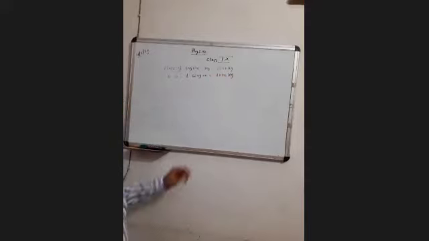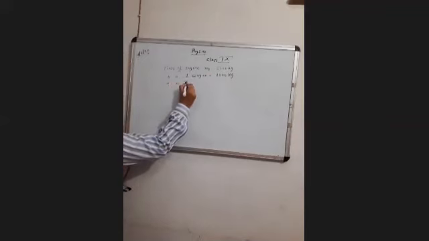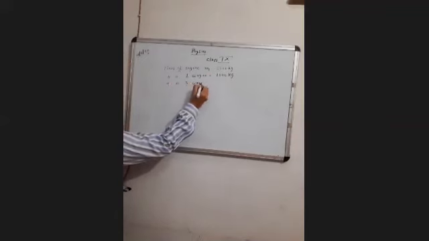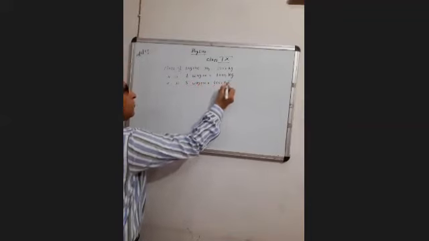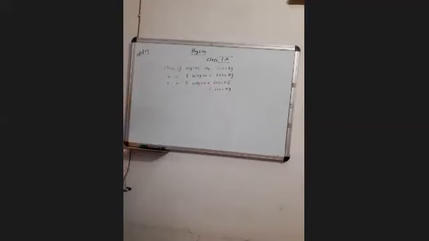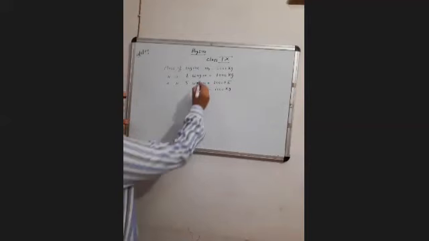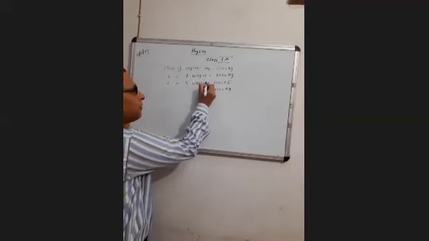Clear? Mass of one wagon is given as 2,000 kilogram. Mass of 5 wagons will be 2,000 multiplied by 5, which will give you 10,000 kilogram. Clear? These things are given to us.